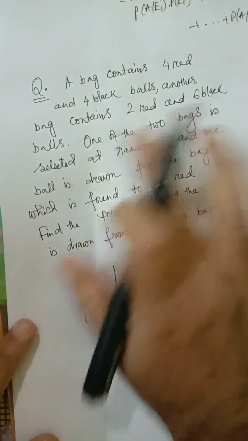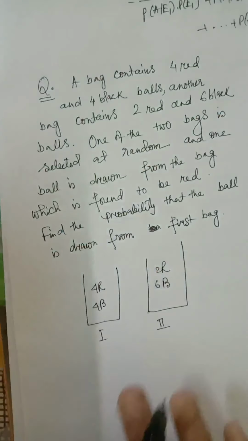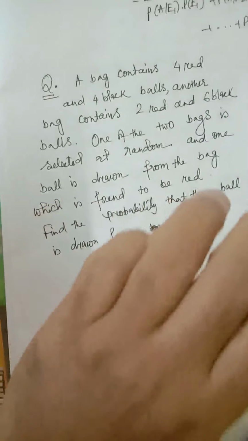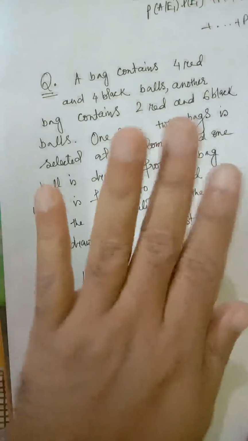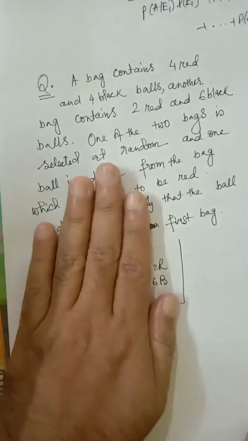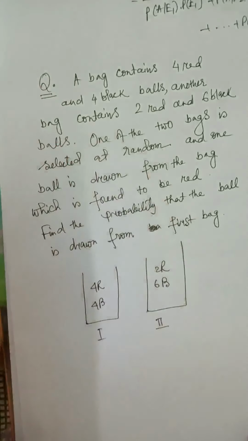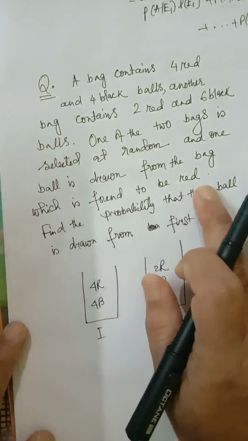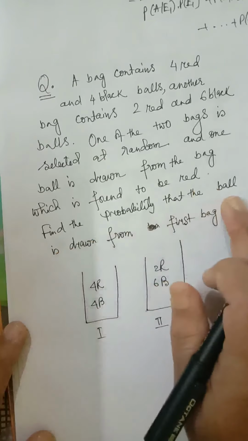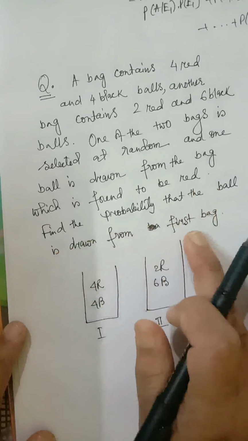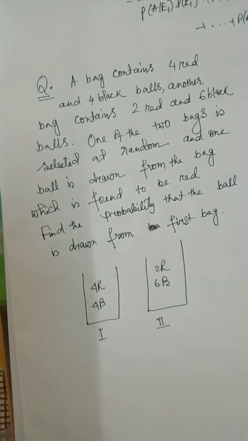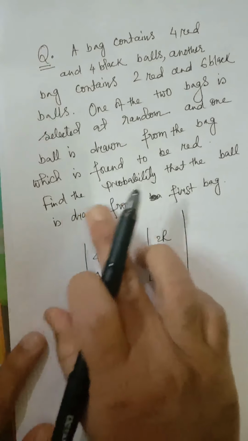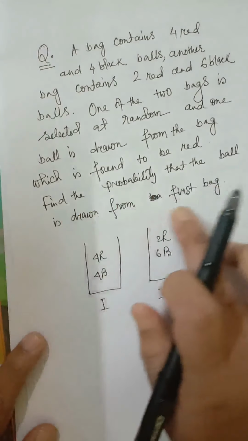One of the 2 bags is selected at random and one ball is drawn from the bag. So out of these 2, one is chosen at random without looking at the bags. One bag is selected and one ball is drawn from the bag, which is found to be red. Find the probability that the ball is drawn from the first bag. Now how will you start? How will you proceed? You start from the last line. Find the probability that the ball is drawn from the first bag.